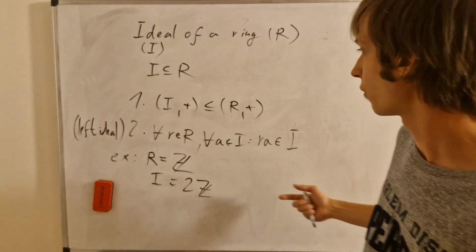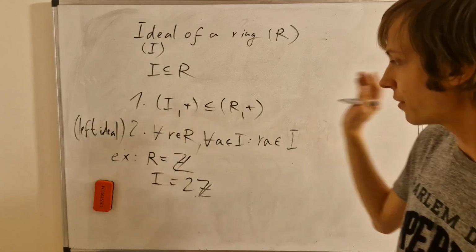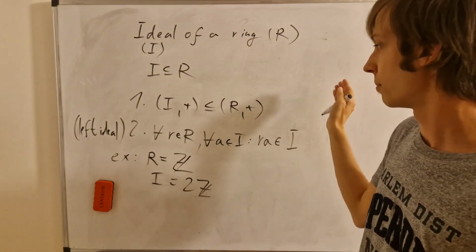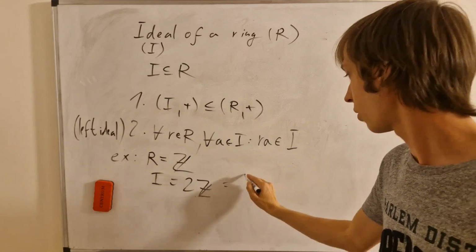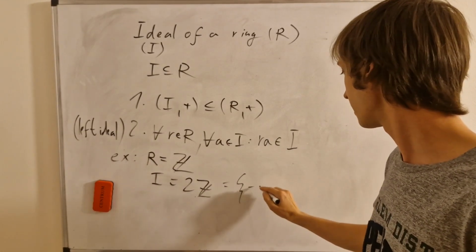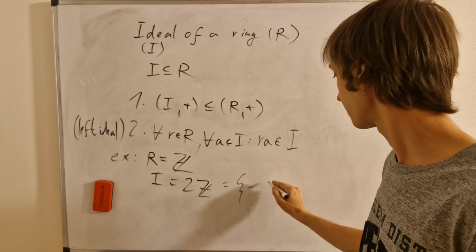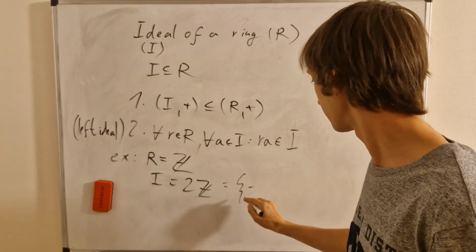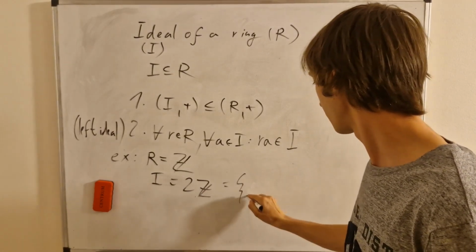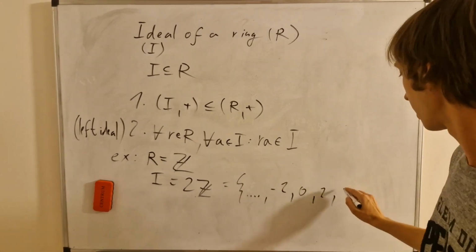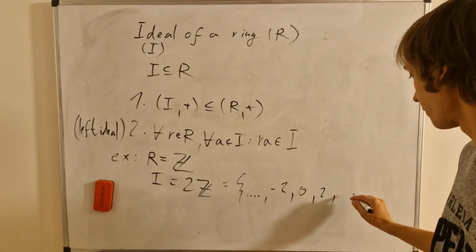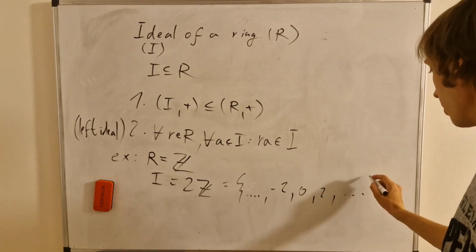And of course, we also have it as a subgroup under addition, because inside this we have all the numbers: dot dot dot, minus 2, 0, 2, 4, 6, dot dot dot.